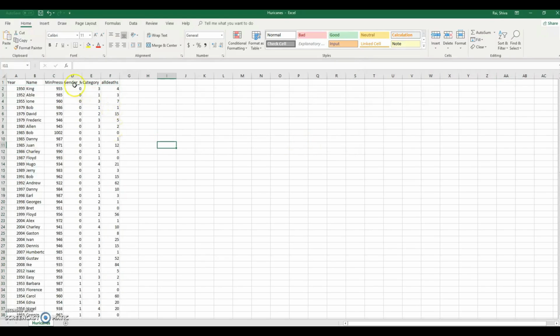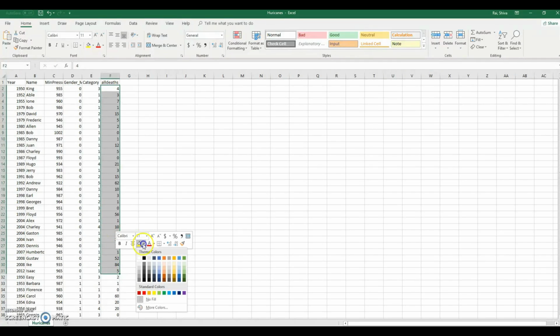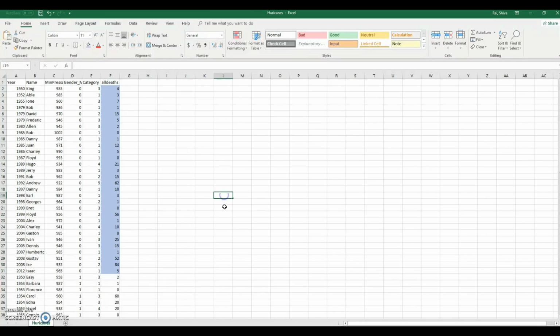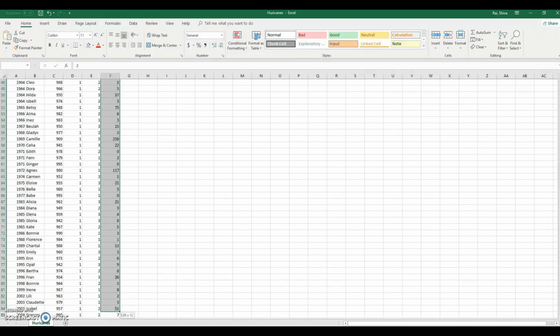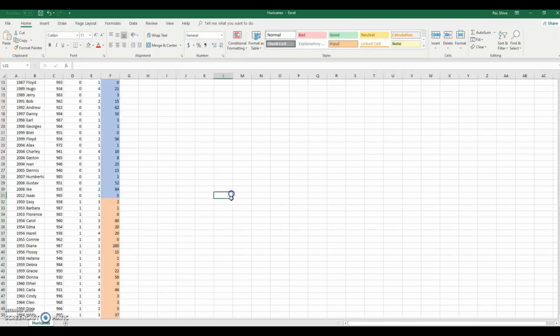So that's fine. So these many hurricanes have male names. Let me mark it by a color, let's say blue, and let me mark the rest by another color.